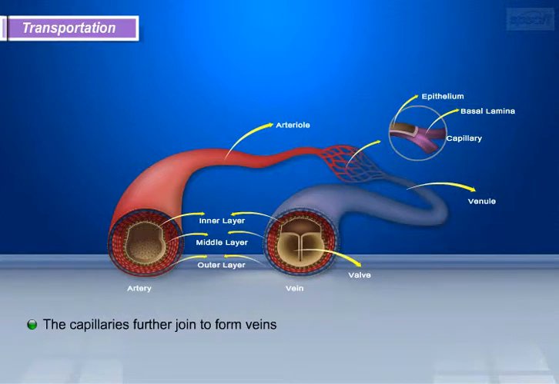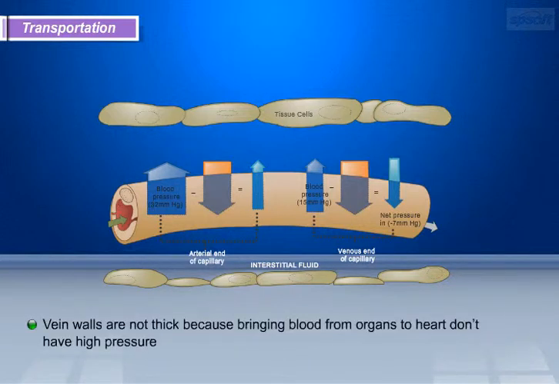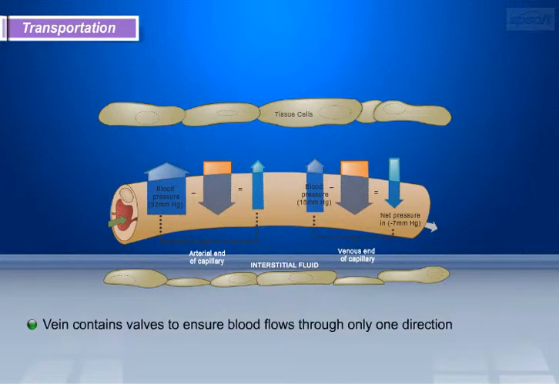The capillaries further join to form veins. Veins collect blood from all parts of the body, and bring it back to the heart. Vein walls are not thick because bringing blood from organs to the heart doesn't involve high pressure. Veins contain valves, to ensure blood flows in only one direction.